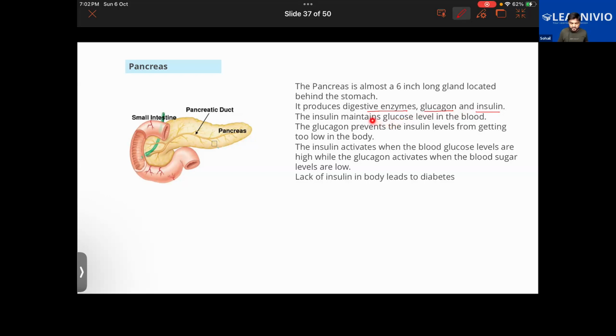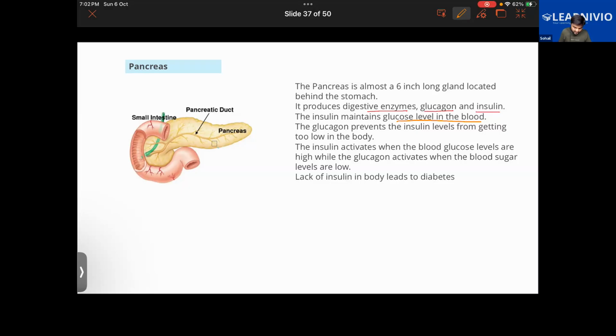Talking about insulin, we know that insulin maintains the glucose level in the blood. The main function of insulin is to regulate the blood sugar level. Got this? Yes, sir. Insulin helps in lowering your blood sugar level.